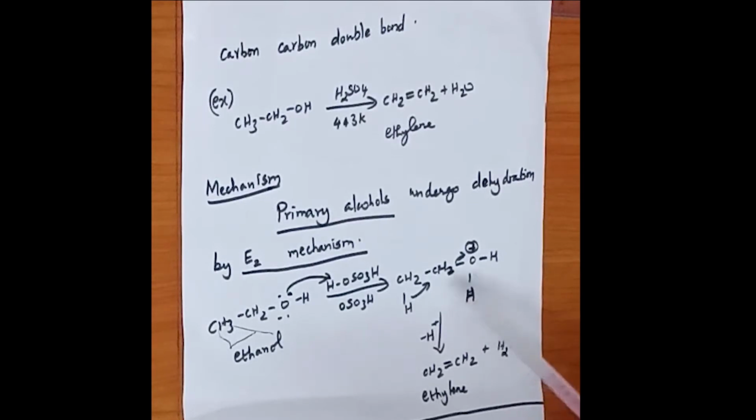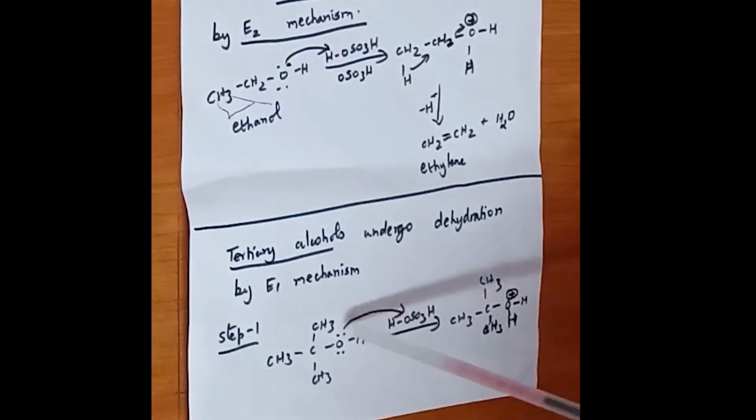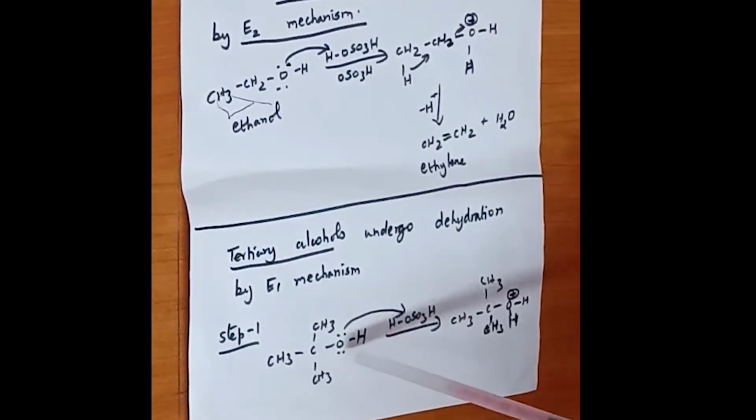So primary alcohols undergo dehydration by E2 mechanism, where there is a removal of water molecule and formation of alkene. Whereas tertiary alcohols undergo dehydration by E1 mechanism. So here also we are going to see, let us take a tertiary alcohol.